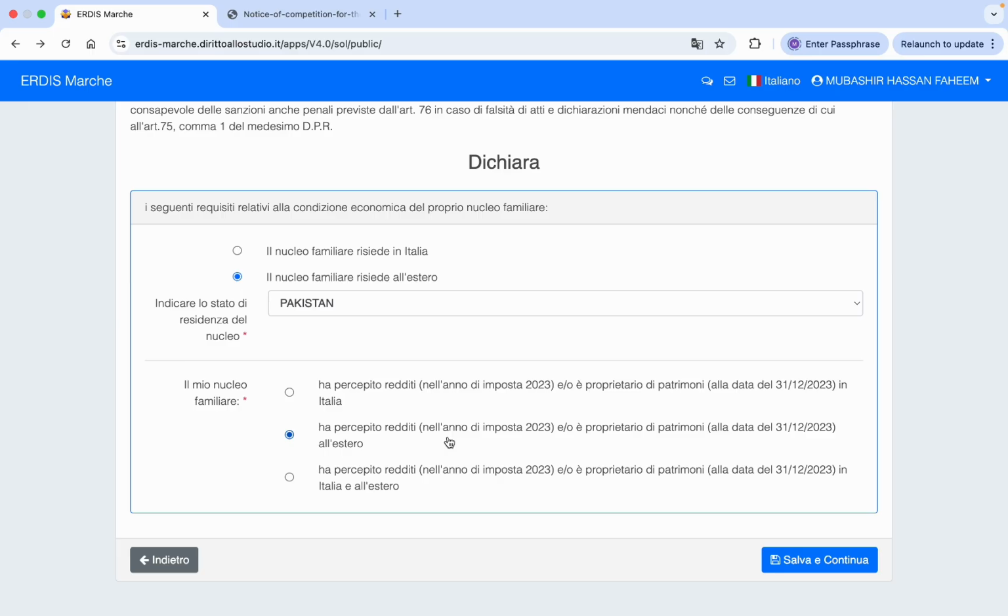So it is also important to note that you need to present ISE, and for the ISE you need to present income and property certificates, and those certificates should be of the year 2023. Then you need to click on Salva Continua.